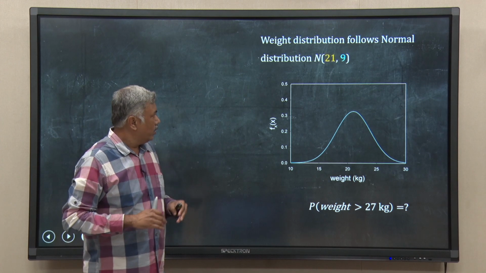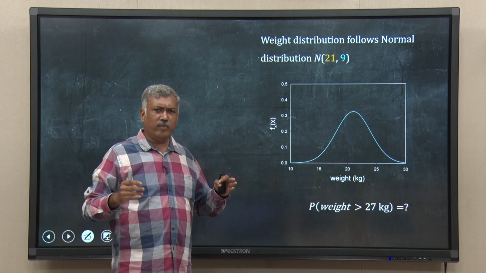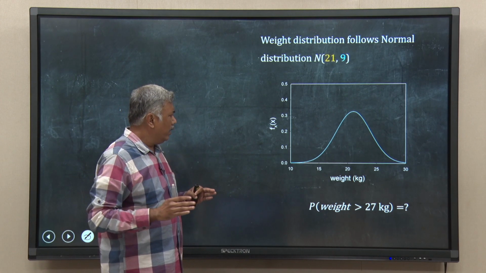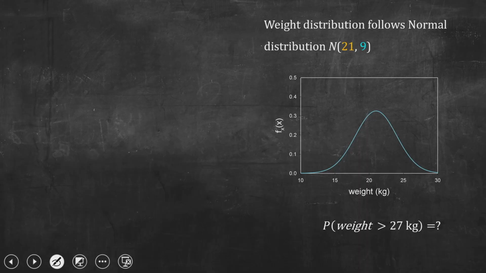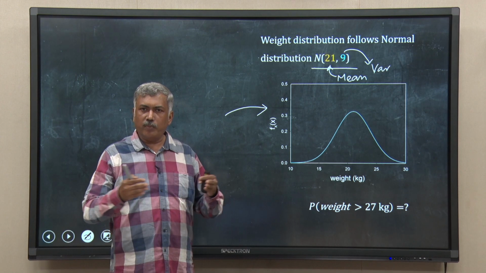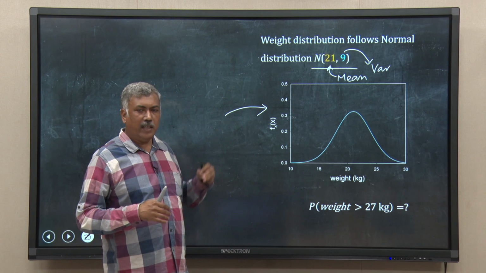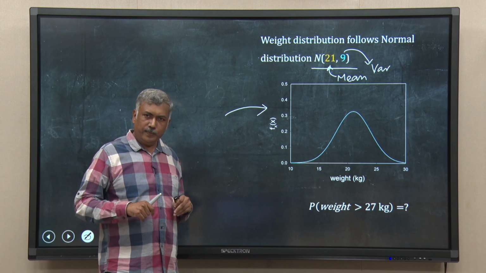So, that is all for this lecture, but before we stop, let me leave you with a problem to solve. This is again a problem related to the weight of children. Suppose we have collected a lot of data, we have done lots of research, and we know that the weight of the school going children in that particular cohort follows a normal distribution with mean mu equal to 21 and variance equal to 9. I have made a plot of that, because it is a normal distribution. I know the equation for the PDF of the normal distribution, so I plugged in the values and asked the software to draw the plot. The plot is given to you.